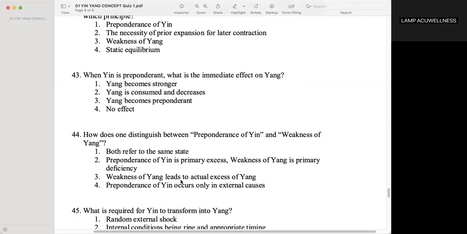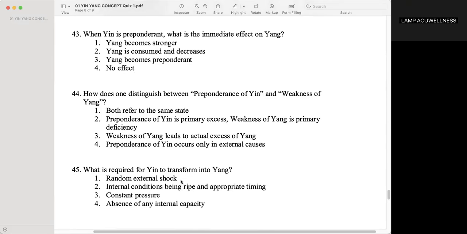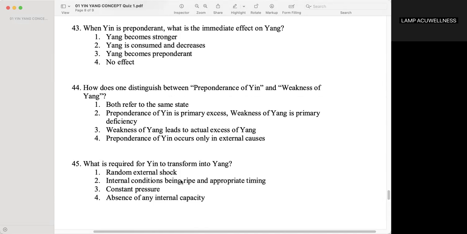When yin is preponderant, what is the immediate effect on yang? Yang is consumed and decreases. How does one distinguish between preponderance of yin and weakness of yang? Preponderance of yin is primary excess. Weakness of yang is primary deficiency. Okay, so too much yin or more yin is primary excess, weakness of yang is primary deficiency.